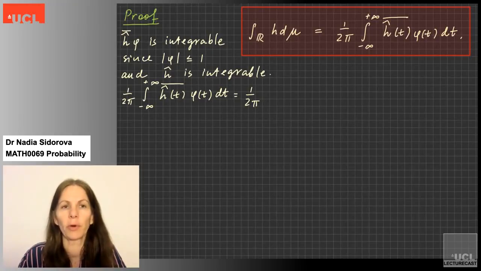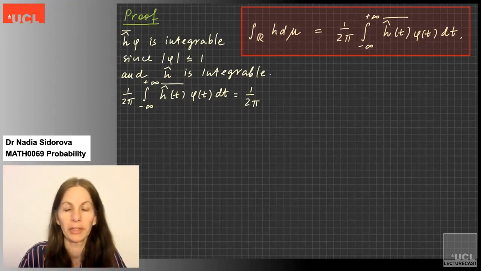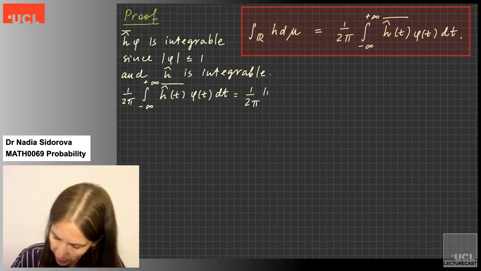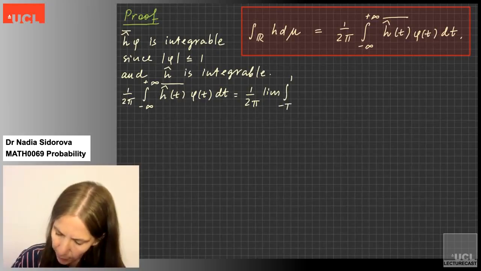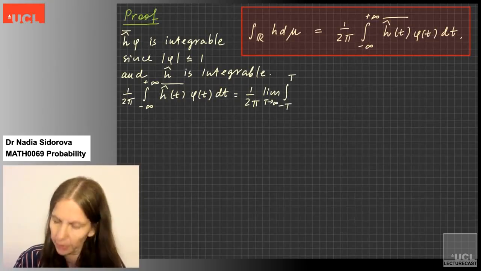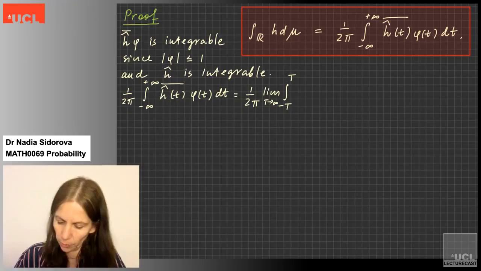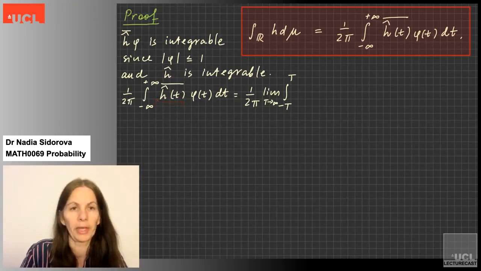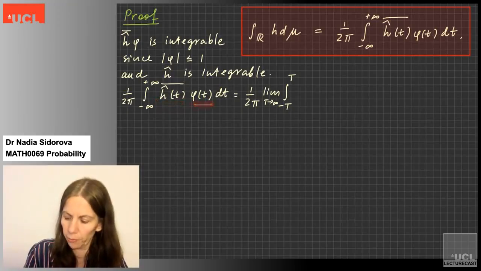This is so why I want this integral to be finite, because in the next step, I want to apply Fubini's theorem, and it will only be applicable if the interval of integration is finite. So I'm going to say limit of the integrals from minus capital T to plus capital T as T tends to infinity.